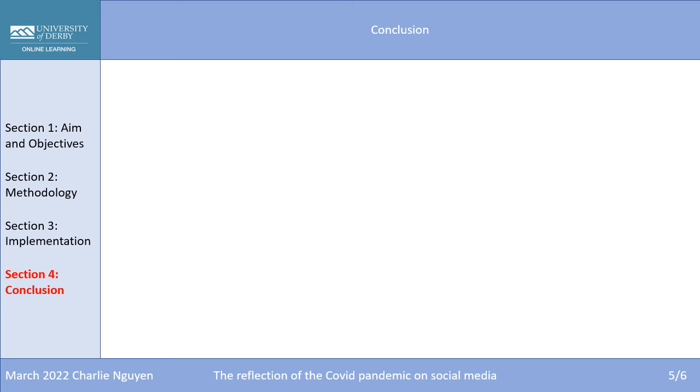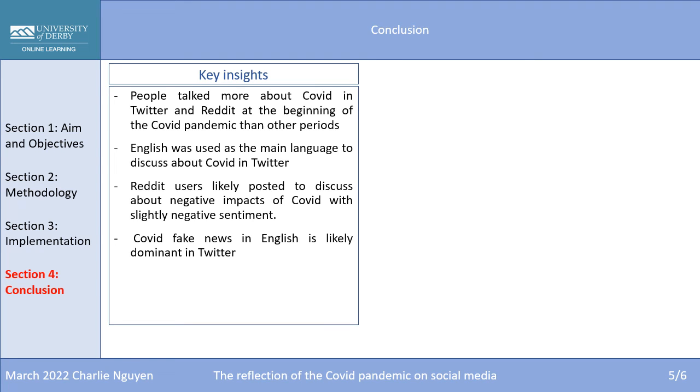In the conclusion of the project, here is some key insight of the project. People talk more about COVID in Twitter and Reddit at the beginning of the COVID pandemic than other periods. English was used as a main language to discuss about COVID in Twitter, and Reddit users likely post to discuss about negative impacts of COVID with slightly negative sentiment. COVID fake news in English is likely dominant in Twitter.